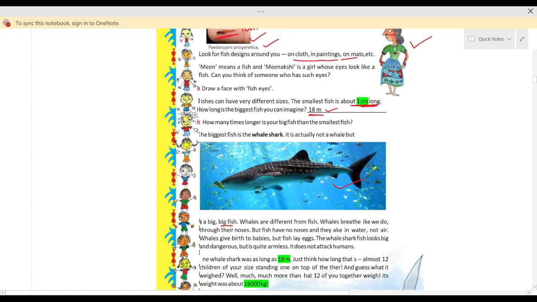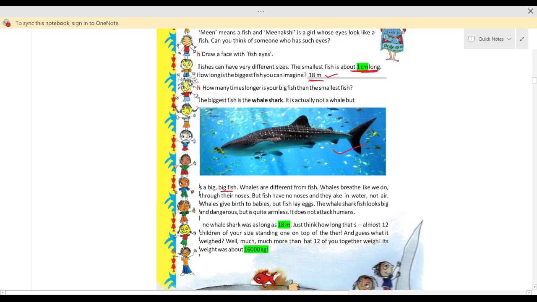It is not a whale but a big fish. Whales are different from fish. Whales जो है वो different हैं fish से. Whales breathe like we do through their noses. So you all know we human beings breathe through our noses, same like that.